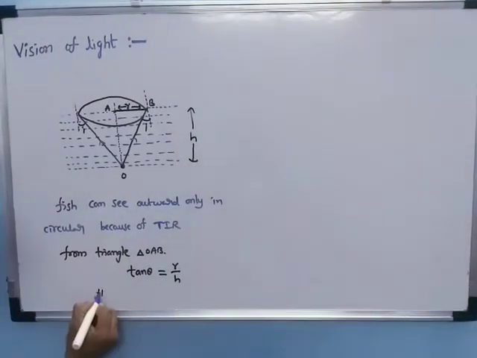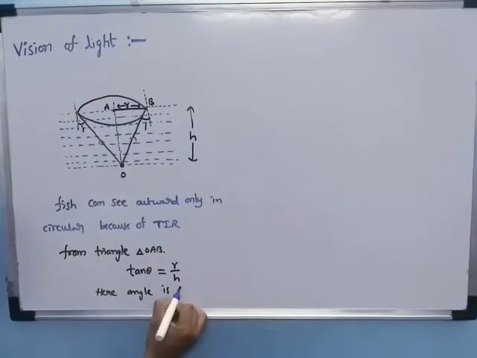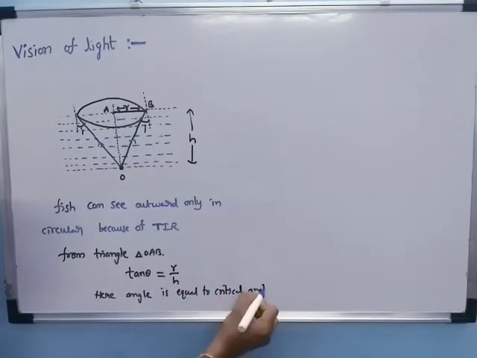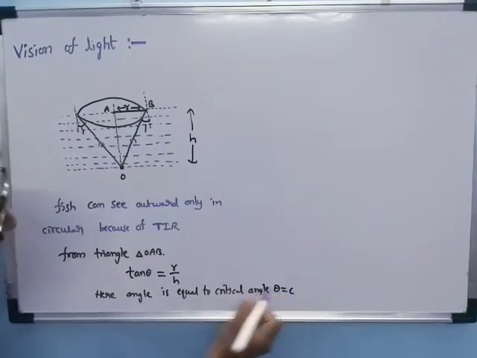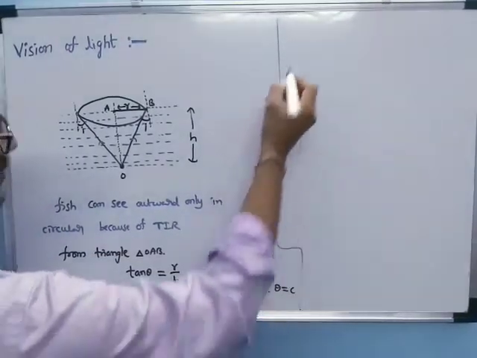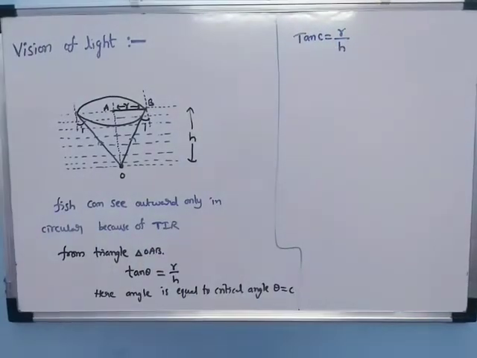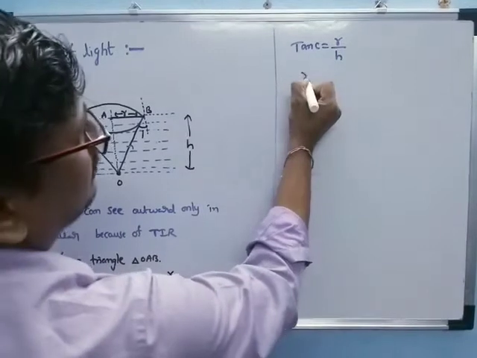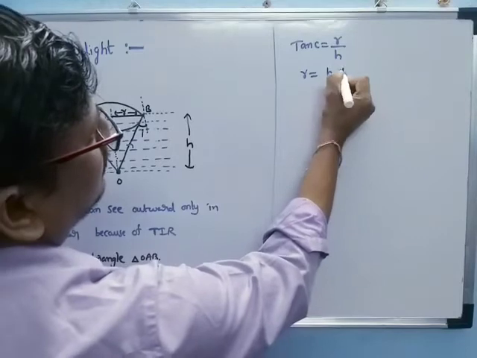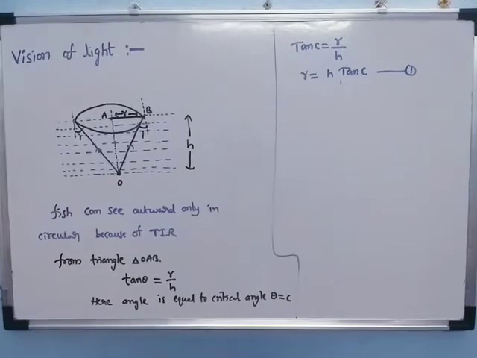But here this angle is equal to the critical angle, so theta is equal to C. Then tan C is equal to r by h, so the radius r is equal to h into tan C. This is equation number 1. C is the critical angle.